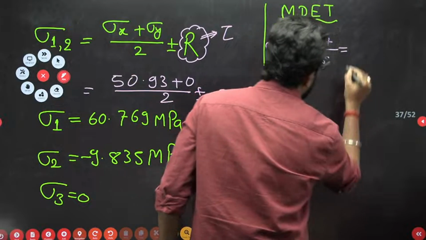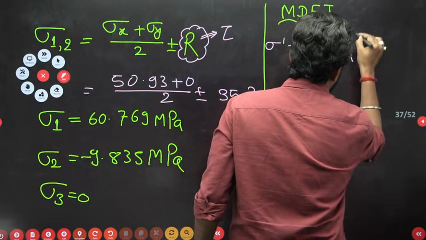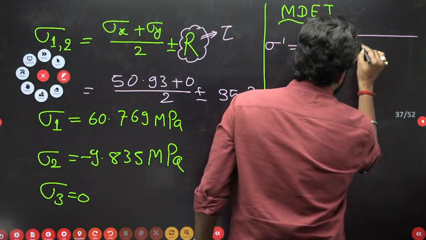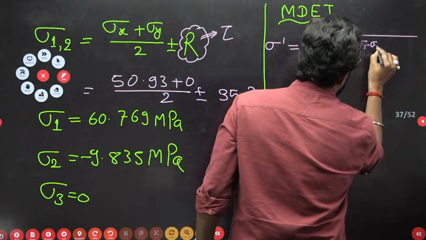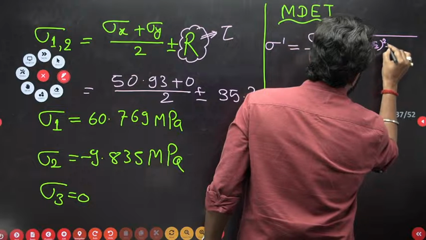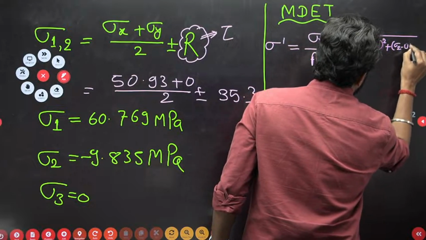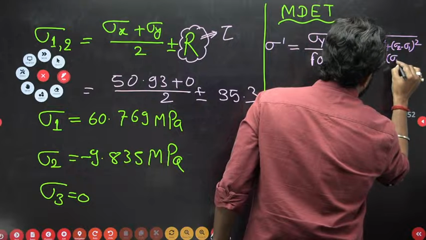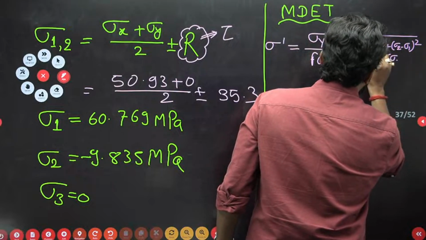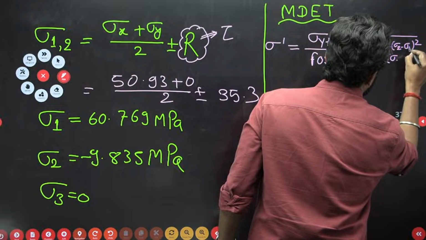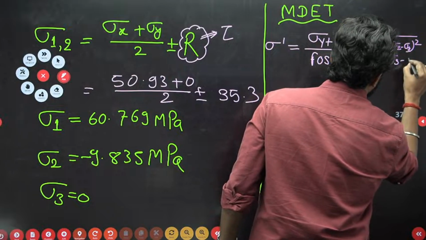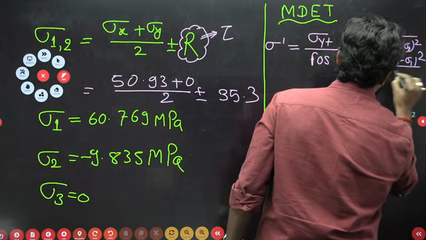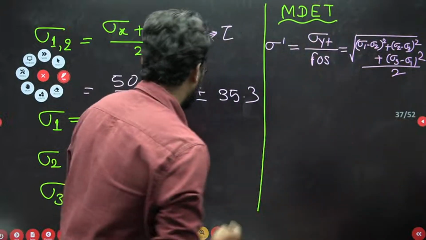This is equal to the square root of sigma 1 minus sigma 2 the whole square, sigma 2 minus sigma 3 whole square, sigma 3 minus sigma 1 whole square, divided by 2. Now my dear, here sigma 3 is equal to 0.